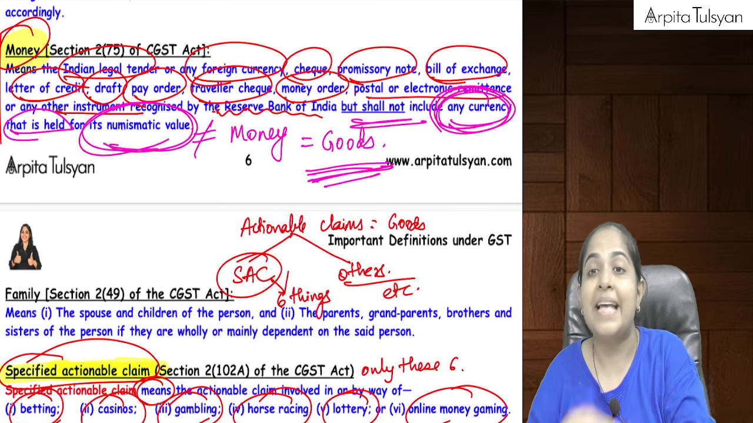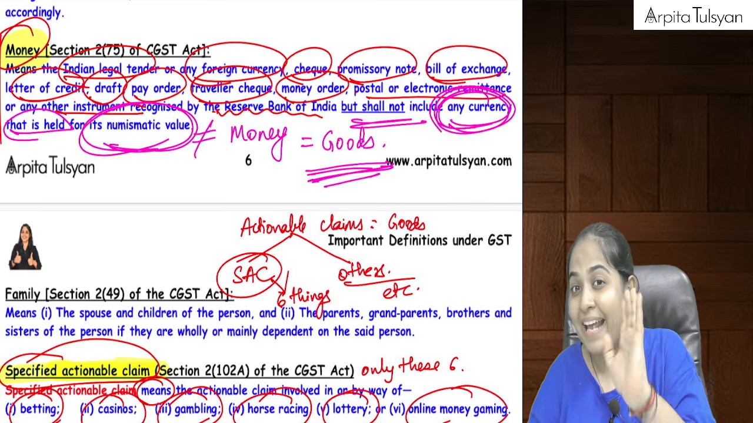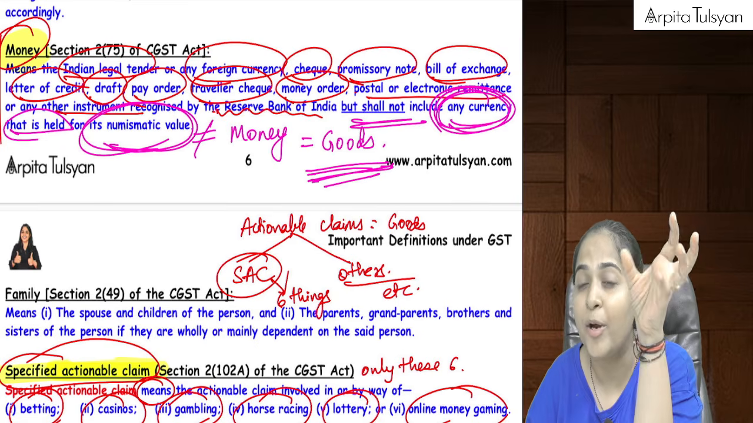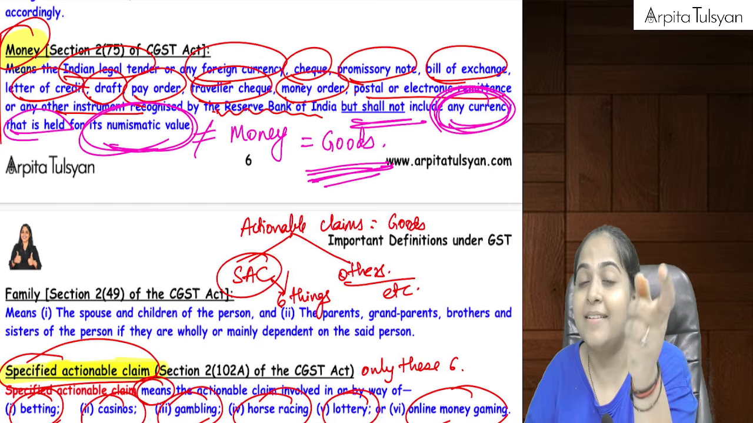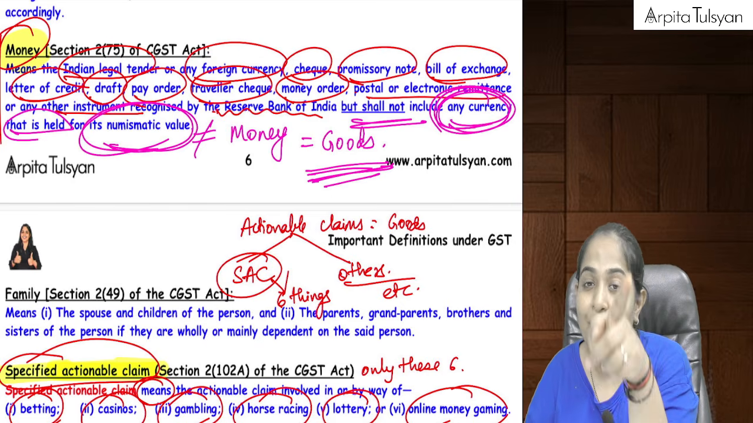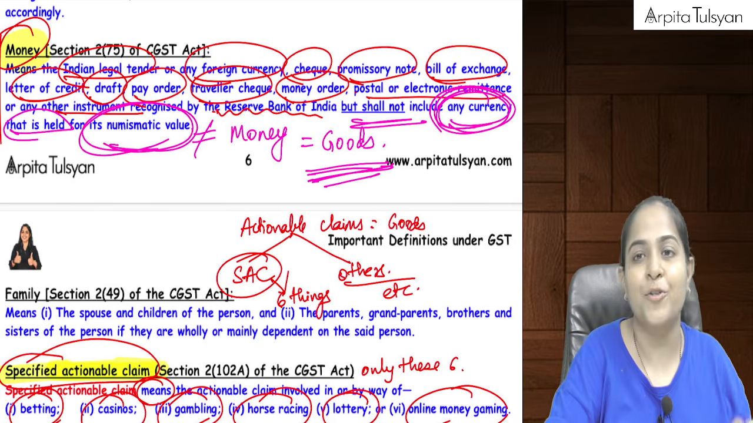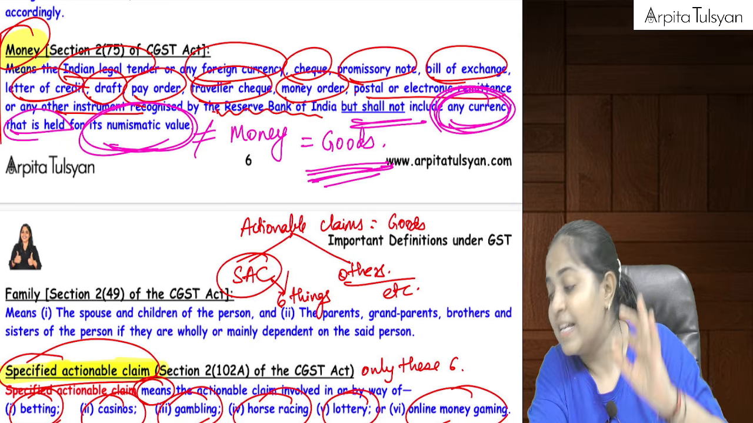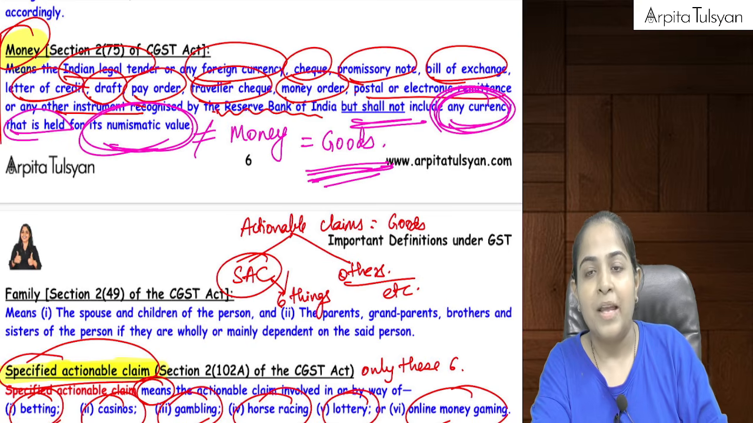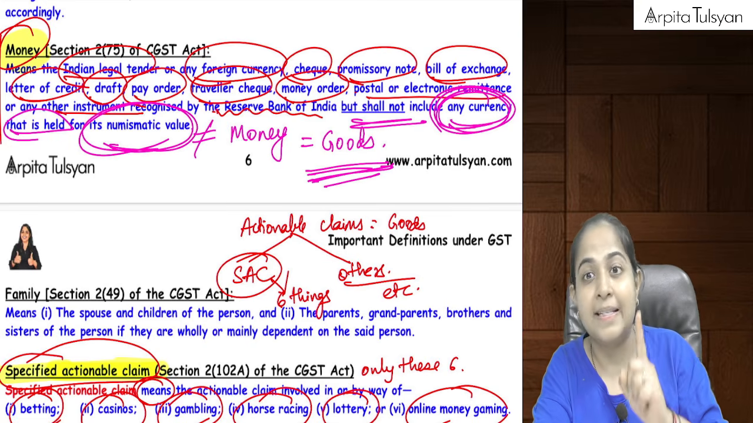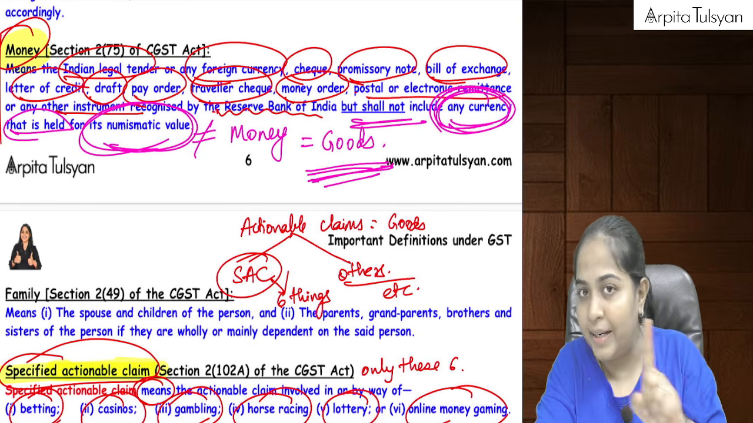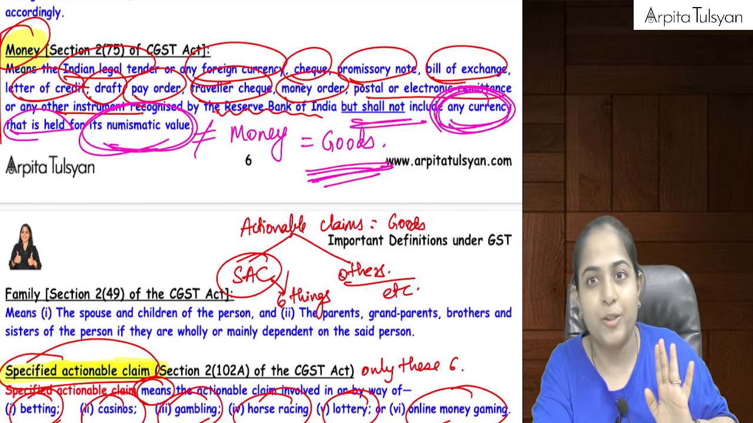But let's say I am selling these rare coins to someone for which I am going to get, let's say, 10,000 rupees in return. So that will be considered as supply of goods. So any currency which is held for its numismatic value, which is held for its rare value, is not money, so that will be considered as goods.